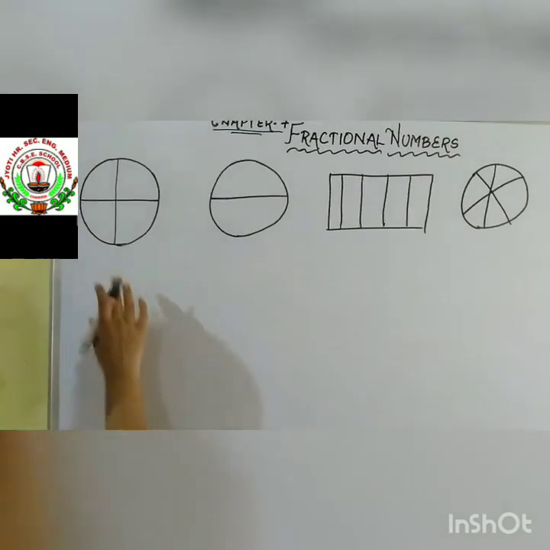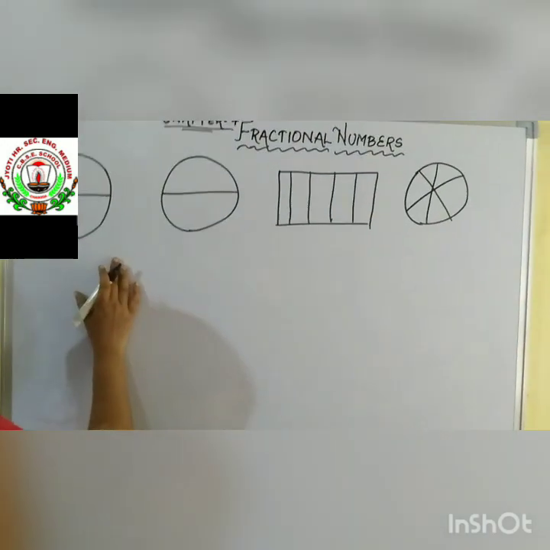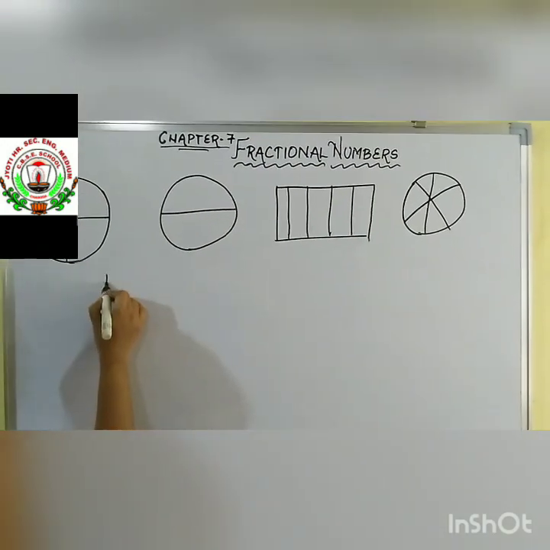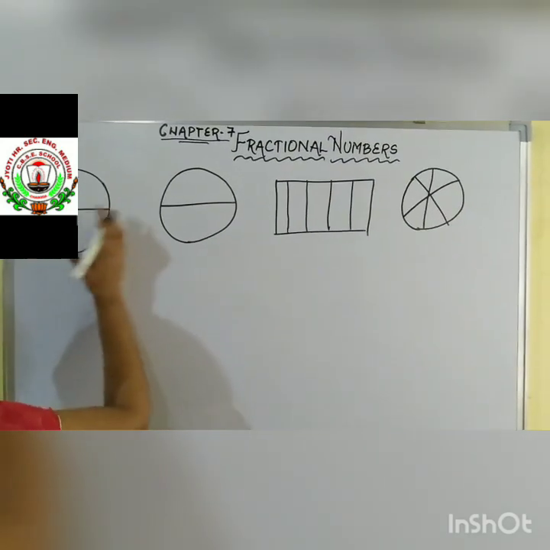So children, now we have four figures. Let us see. This is fraction. You know, this is to write down in the form. This form is called as fraction. But how to write down this form?